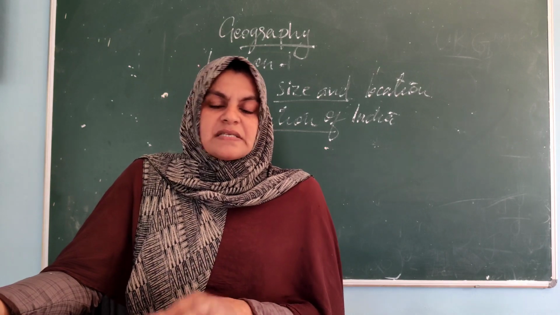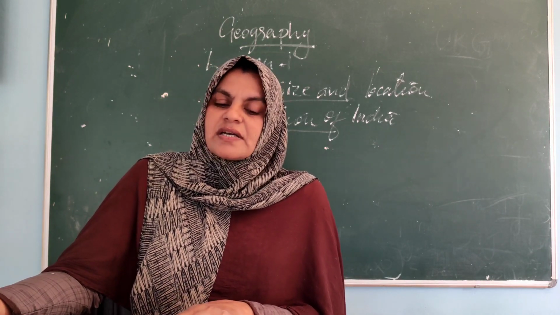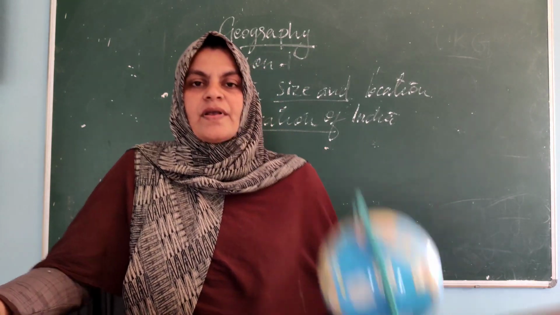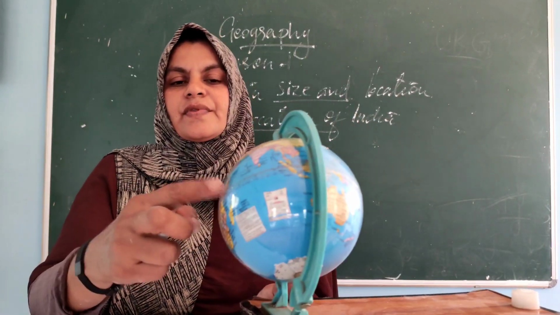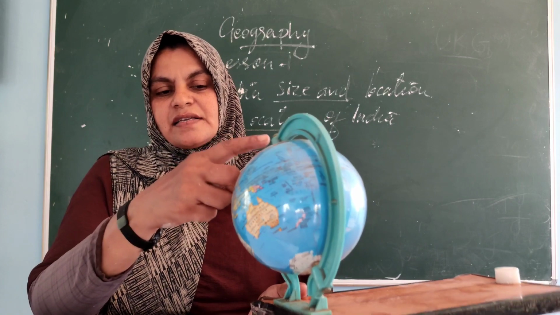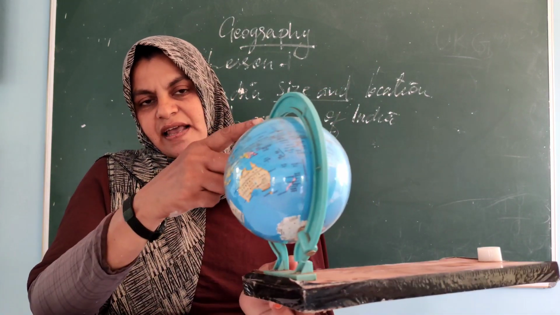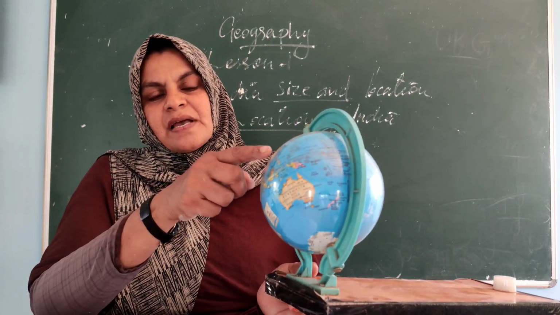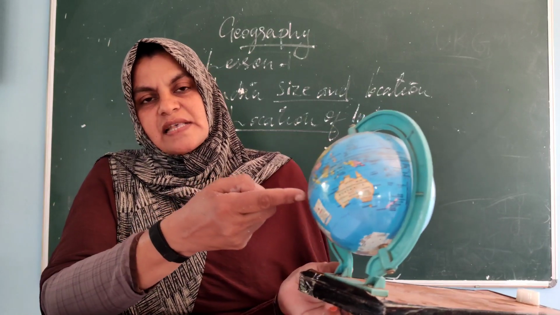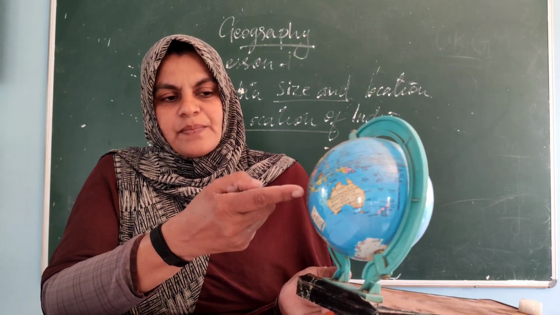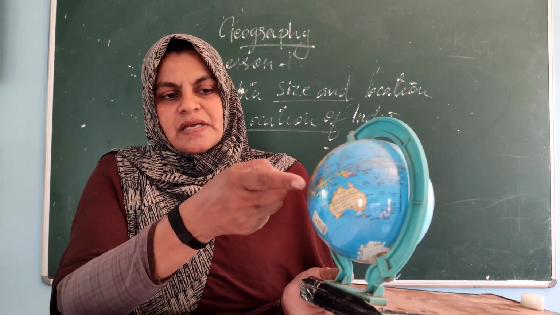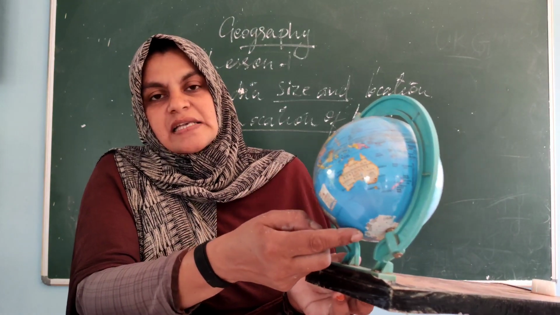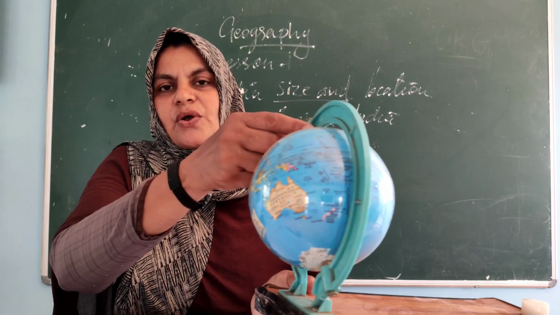One more time, that means India is a vast country lying entirely in the northern hemisphere. Can you see? Yes, it is an axis, an imaginary line. We cannot see this axis directly. Am I right? Yes. The equator divides the globe into two halves. It is a northern hemisphere and it is a southern hemisphere. From here to here it is the southern hemisphere, and from here to here it is the northern hemisphere.